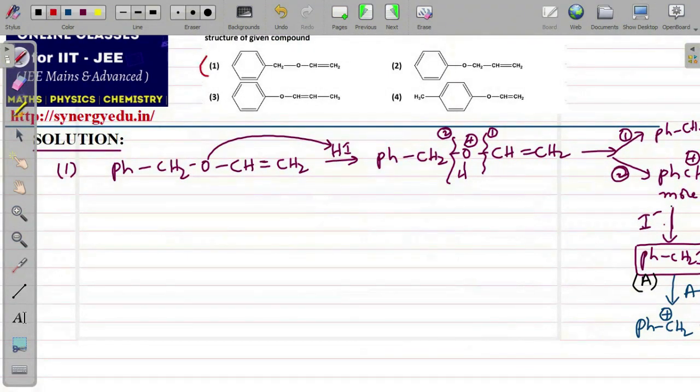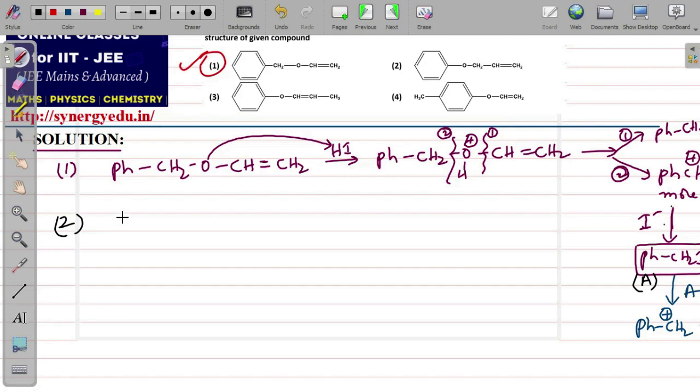So first one will be the answer therefore. Okay, let's go to the second, third and fourth options also for the time being and see why they are wrong. Although it is not required in exam, once you get the correct answer, there is no need to check the other options if you are sure about that correct option. But here anyway we will check the other options as well.